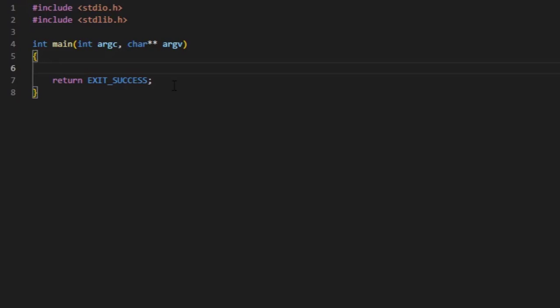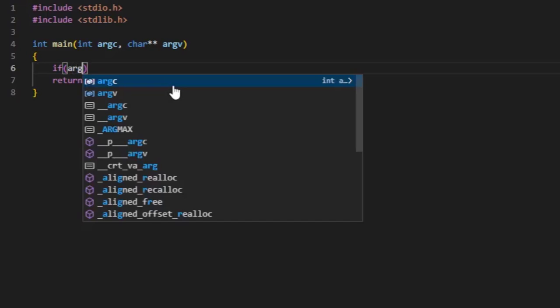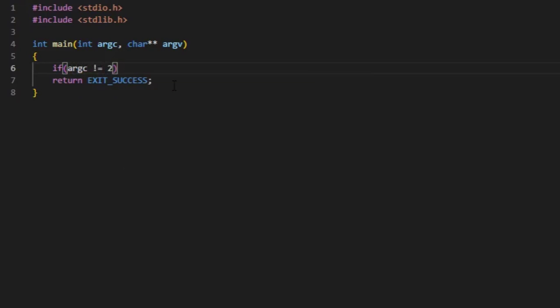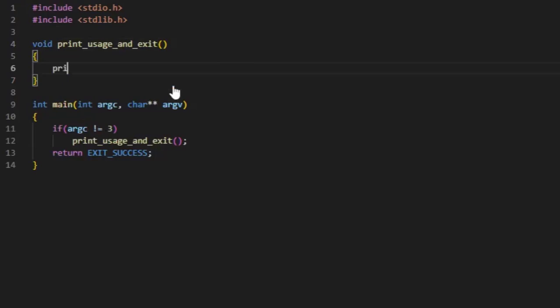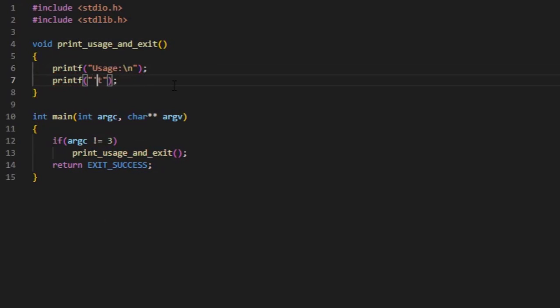First, your arguments. If argc is not equal to 2, what do we need? We need 2 arguments. First is, let's say 3 arguments. If these 3 arguments are not there, it will print the usage. Now we're just going to printf the usage. There's a neat way to print the usage, right? So it will be zod, space, the input file, and the output. Alright, let's keep it optional.